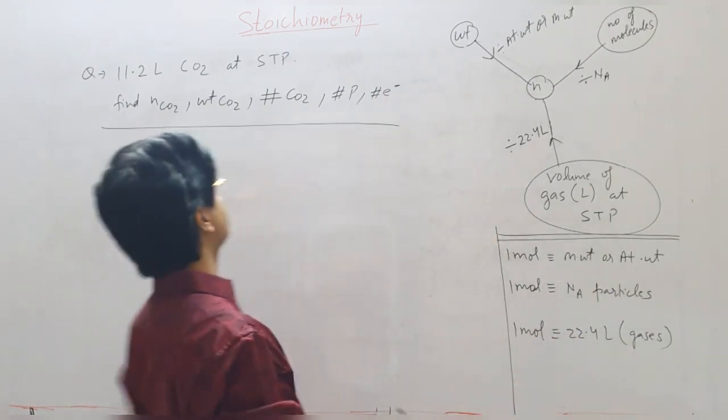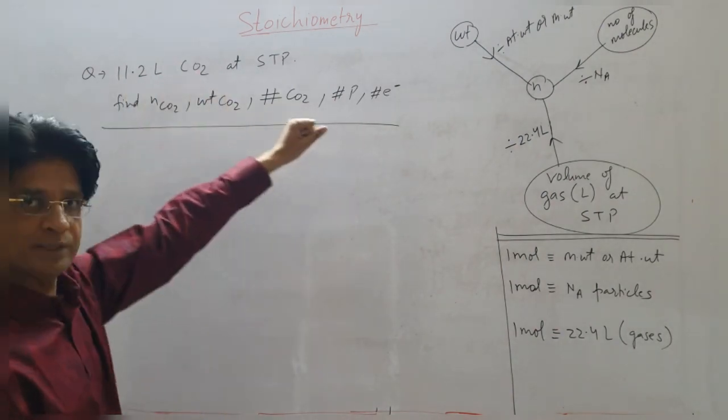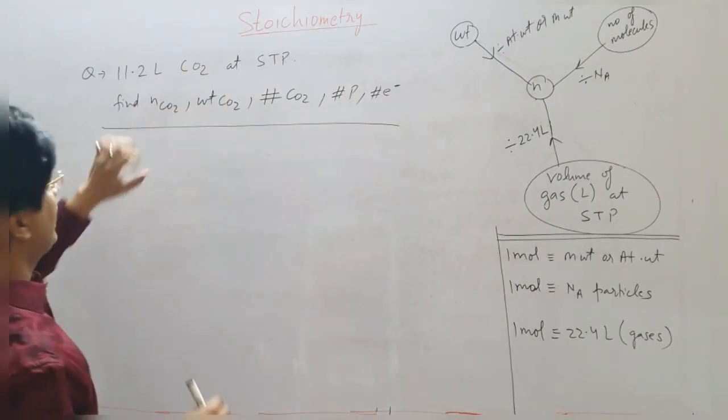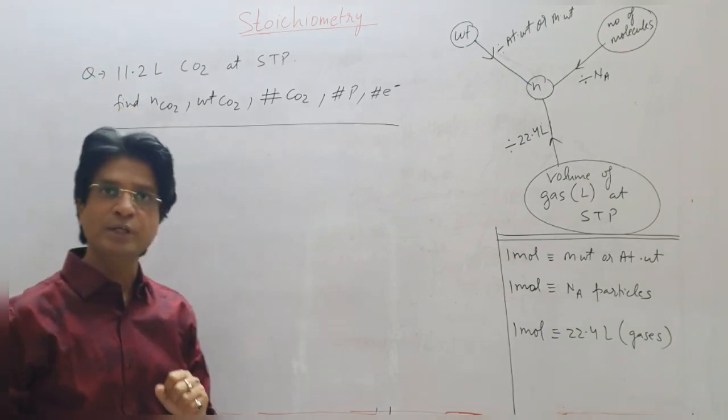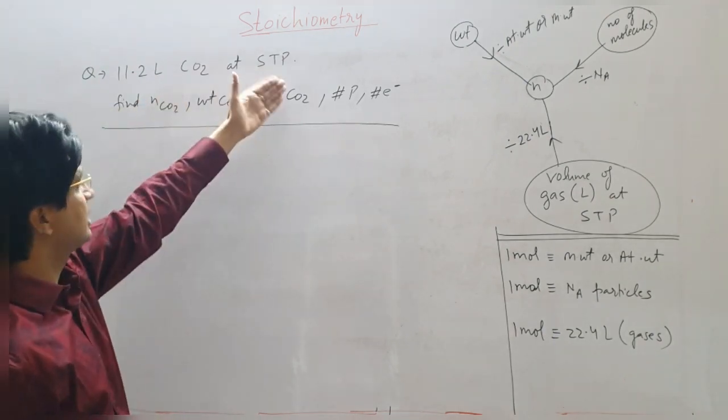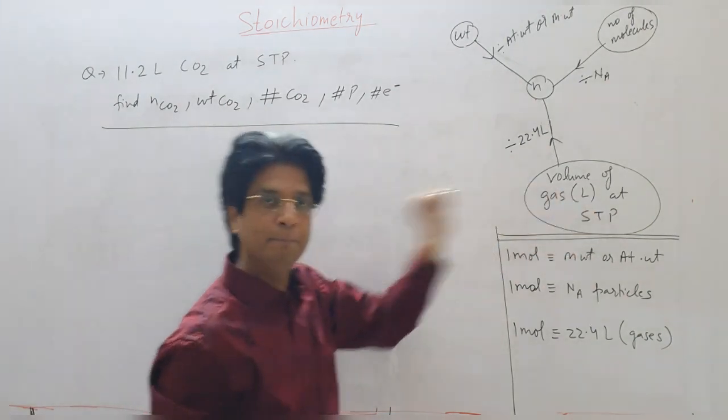Okay. Now let's solve a question with the help of this graph and see how we can solve it. This question says we have got 11.2 liters of CO2 at STP. This STP is important here.